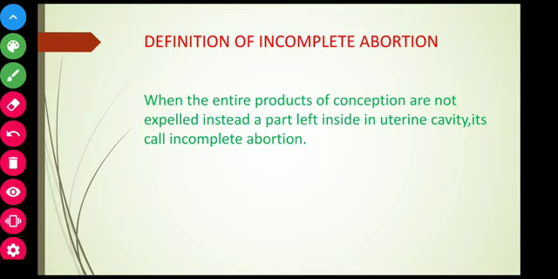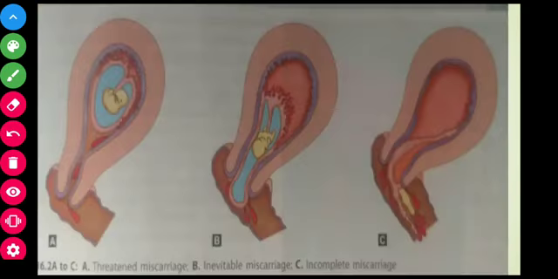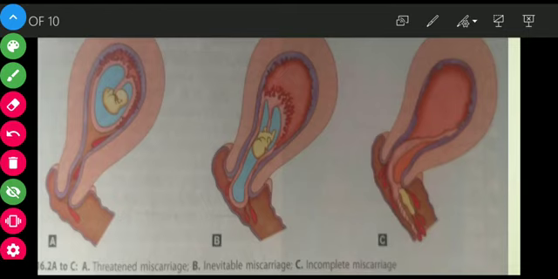Next we will see incomplete abortion or incomplete miscarriage. I'll give an example here. This is a threatened abortion, this is inevitable, and this is incomplete. In threatened, what happened? The baby is inside and the placenta, you can see. Bleeding has started here, but by taking medicine prescribed by the gynecologist, the pregnancy can be continued.